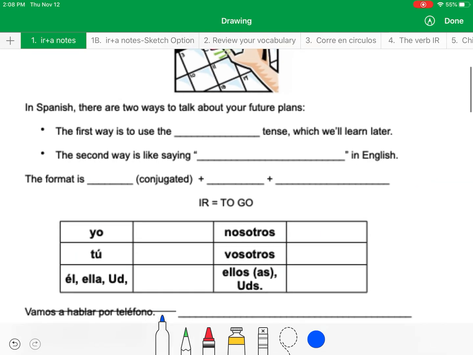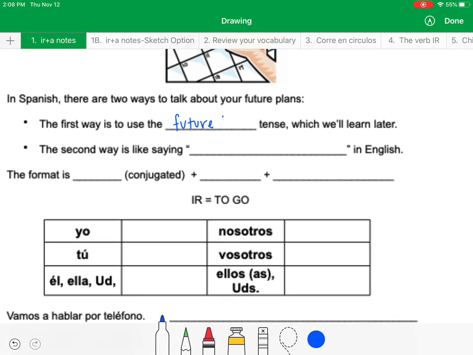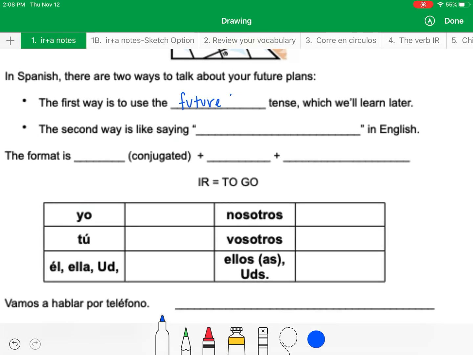The first way is to use the future tense. Okay, we'll learn this a little bit later on. So for today, we're going to learn about the second way, which is saying you are going to do something. Okay, if you are going to do something, we say it all the time. I'm going to go to biology next.